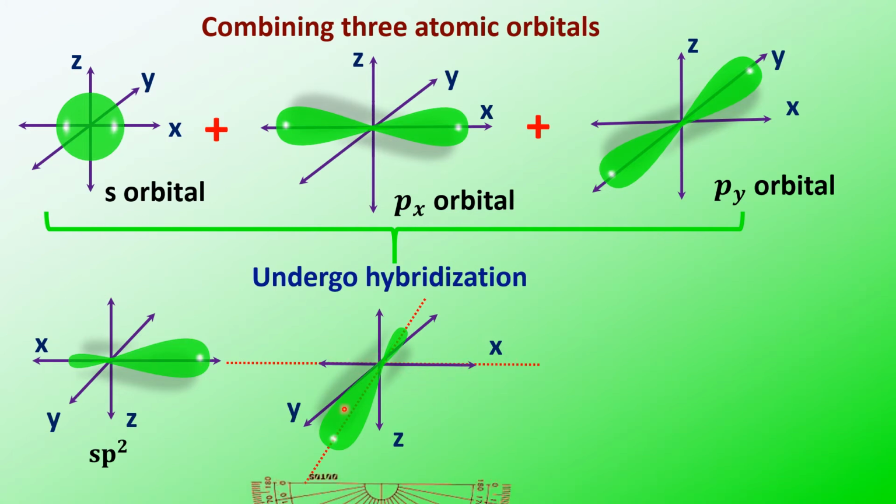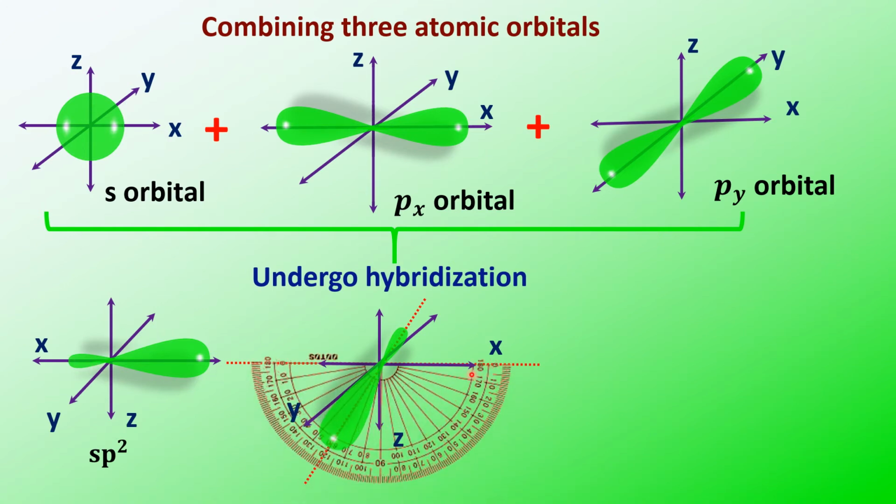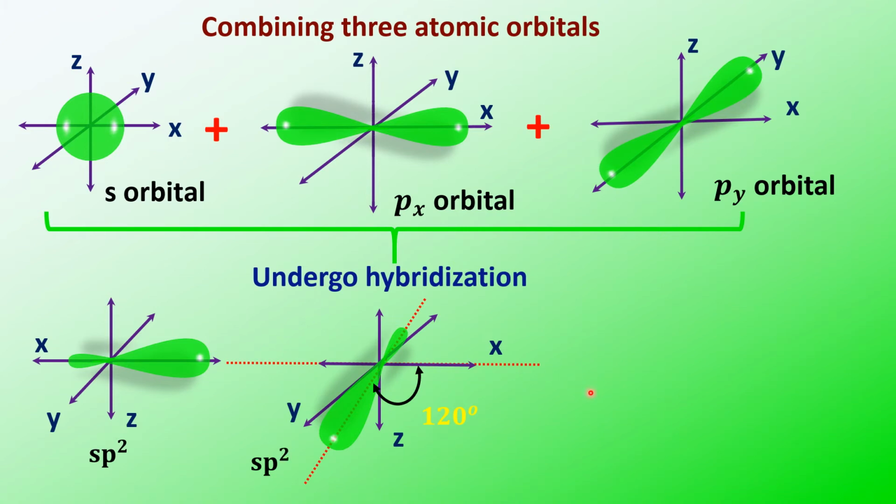Now we'll measure the angle. If this is placed here, you will find an angle of 120 degrees from here to here. See, this is 120. So an angle of 120 degrees will be there between one sp2 hybrid orbital and the other sp2 hybrid orbital. Now we'll see the next hybrid orbital.